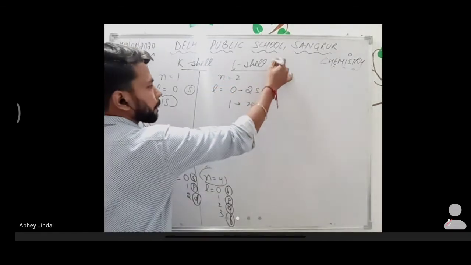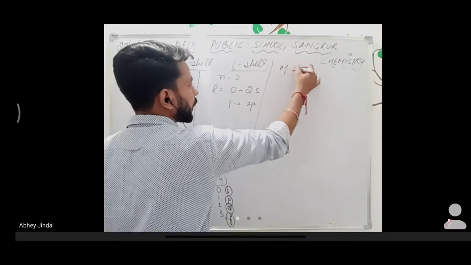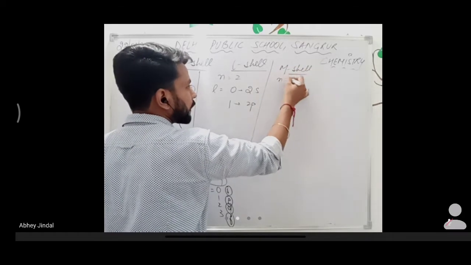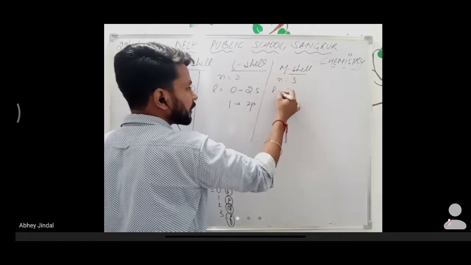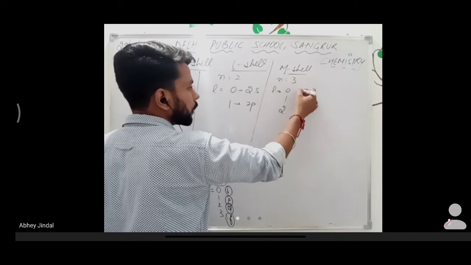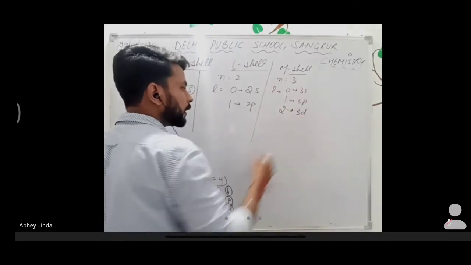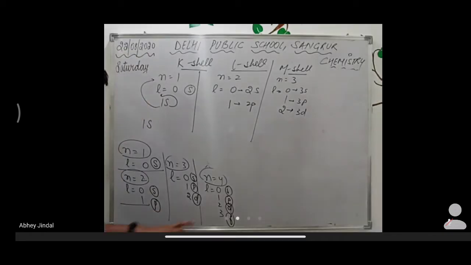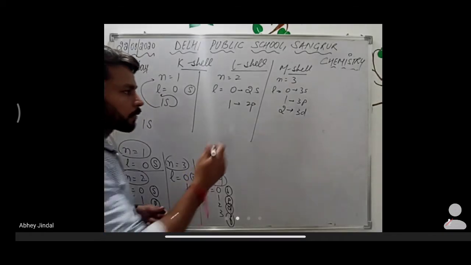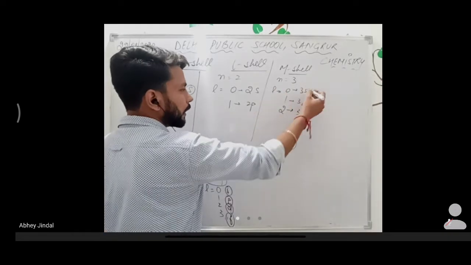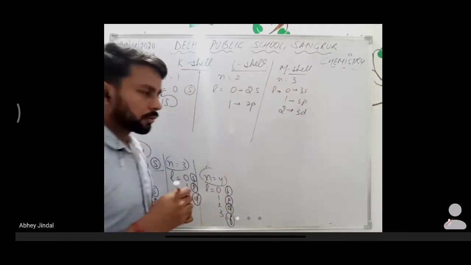Okay. If we talk about the M shell, for that n is equal to 3 and l has three values, 0, 1, 2. It means the subshells are named 3s, 3p, 3d, because for l equal to 2 the name is D. Clear? It means the S, P and D subshells of the third shell.